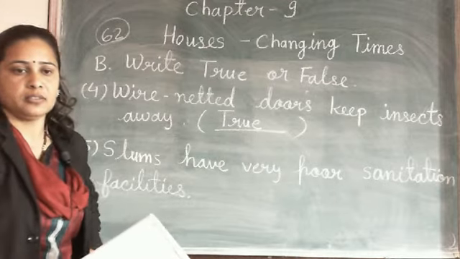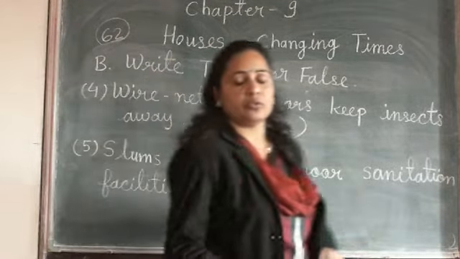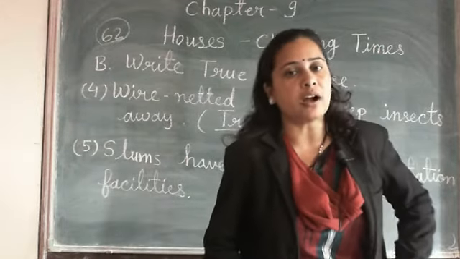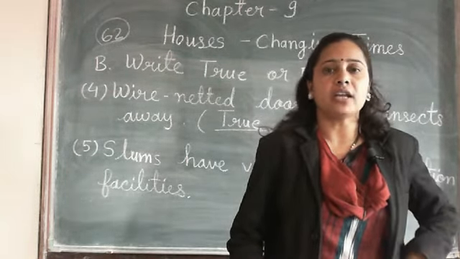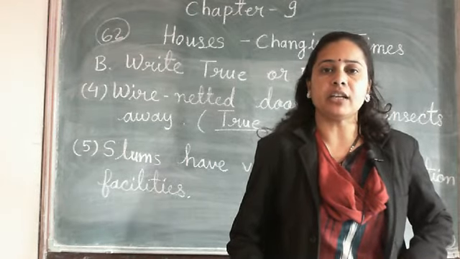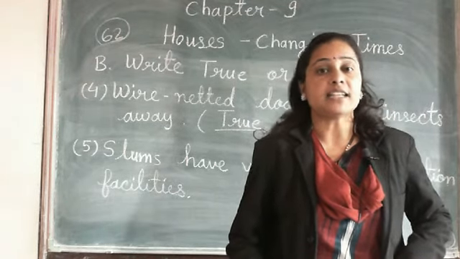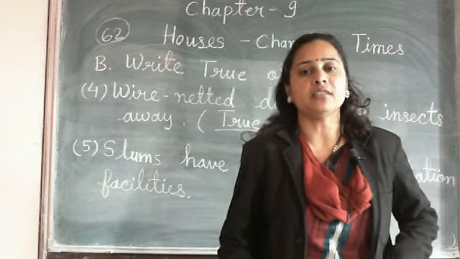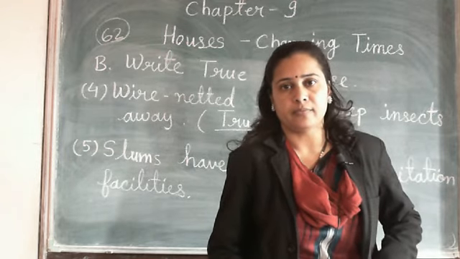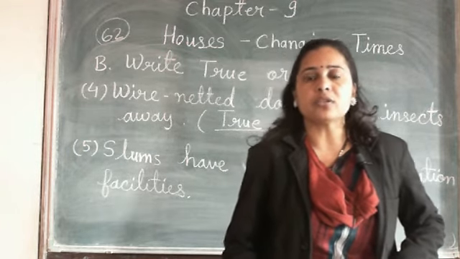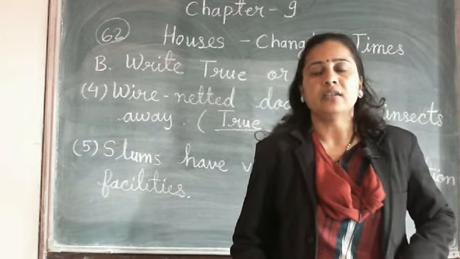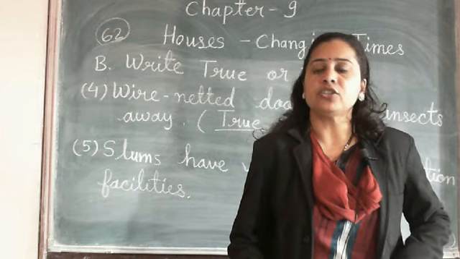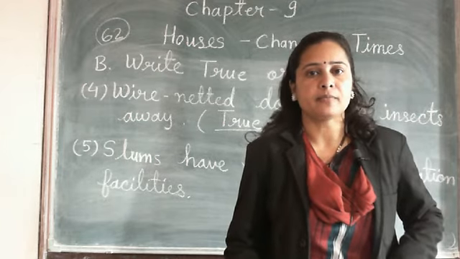Yes, because they do not have their own house, and they do not have any facility of electricity. Sanitation means toilets and bathrooms. They use a common toilet, and there is no proper facility of water supply.